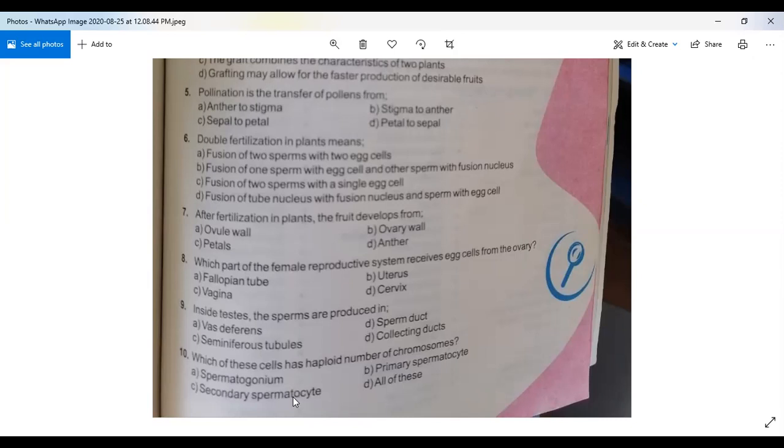Ovary wall. Question number 8, option A is correct. Fallopian tube. Question number 9, option C is correct. Semi-inferior tubules. And question number 10, option C is correct. Secondary spermatocyte. I hope you understand all the MCQs. I have explained them with their logical reasoning. Now we will go to the next page.